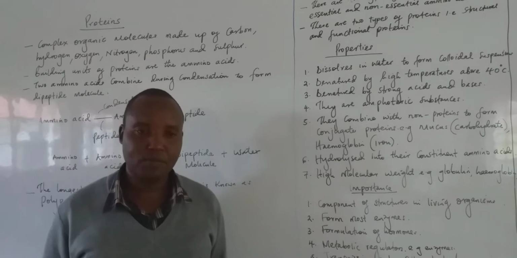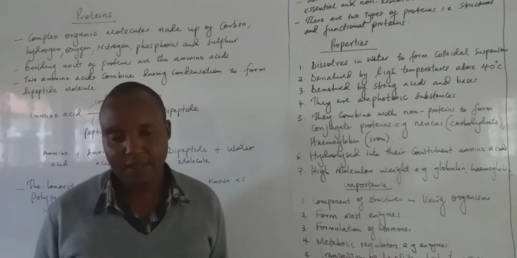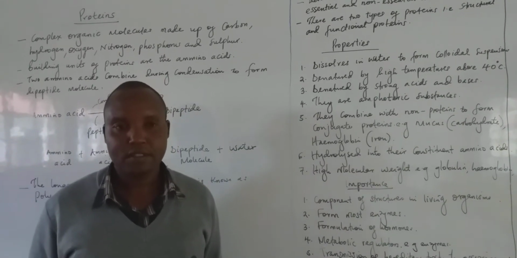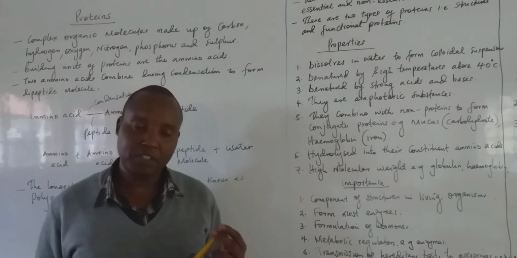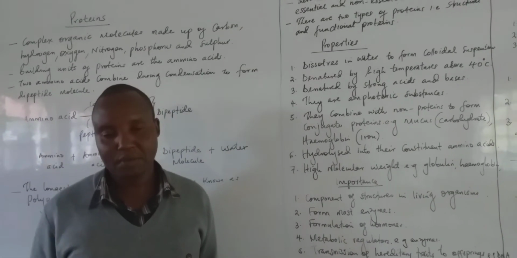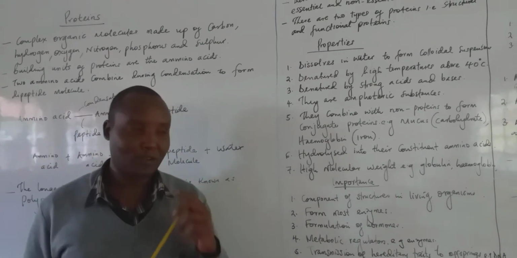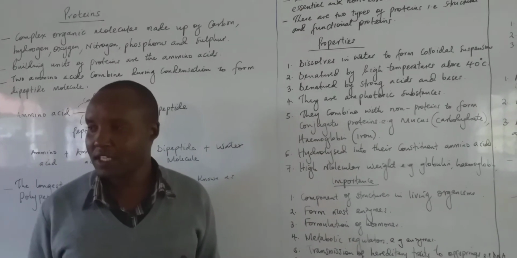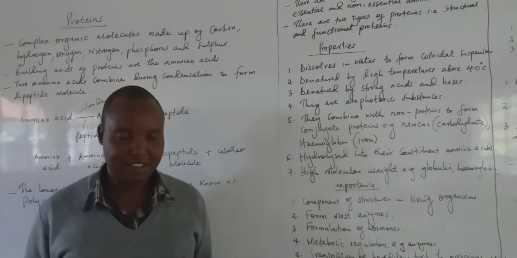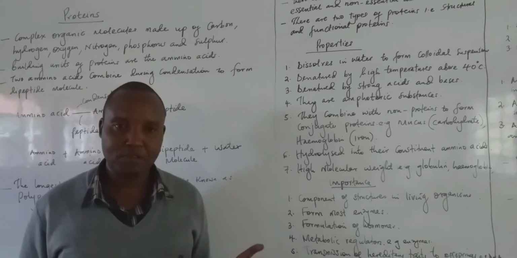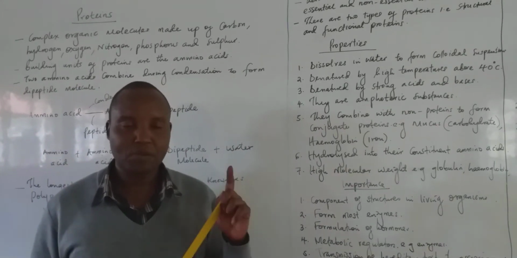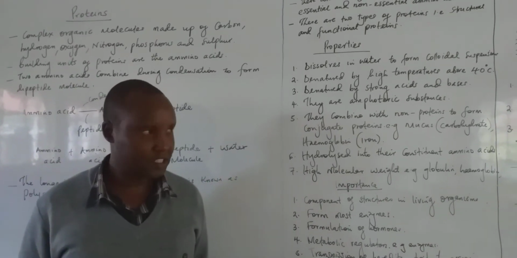In the muscles, we have protein molecules known as actin and myosin. Those are responsible for formation of the structural muscles in the body. Now, what forms the skeleton? The skeletal system in the body is formed by collagen. The collagen molecules are responsible for formation of the skeleton, which includes the bone and the cartilage.